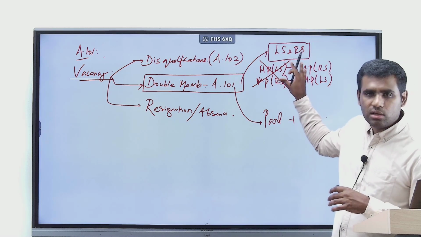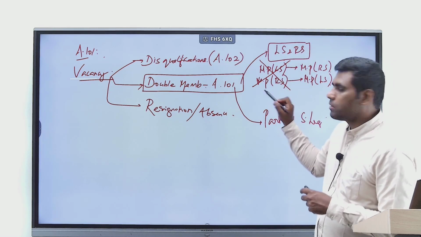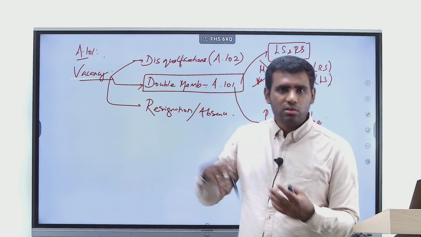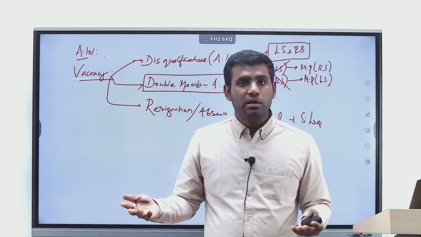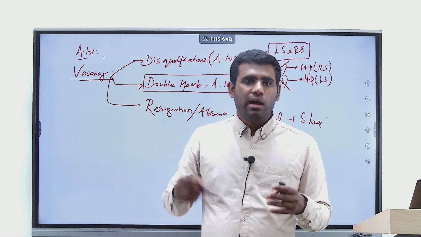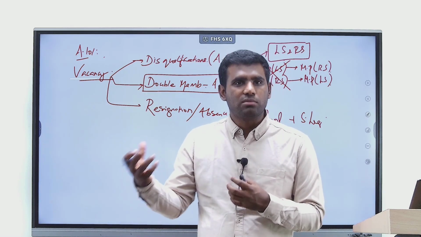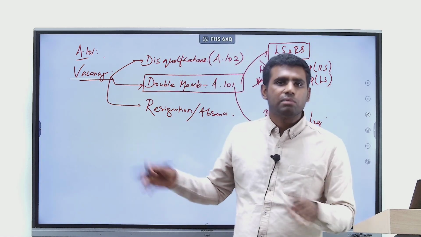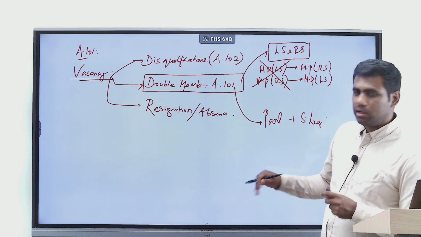That's a simple logic. But if I am not a member of either house, and I contest elections simultaneously to both the houses, and I win in both, then I have to express my choice of which house membership I would like to retain. If not, both memberships will become vacant, right?